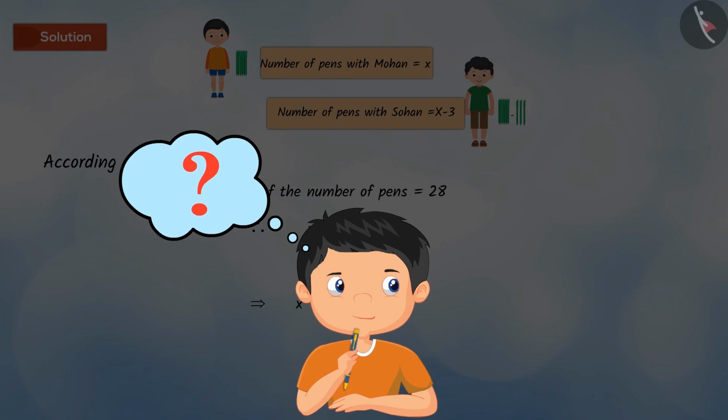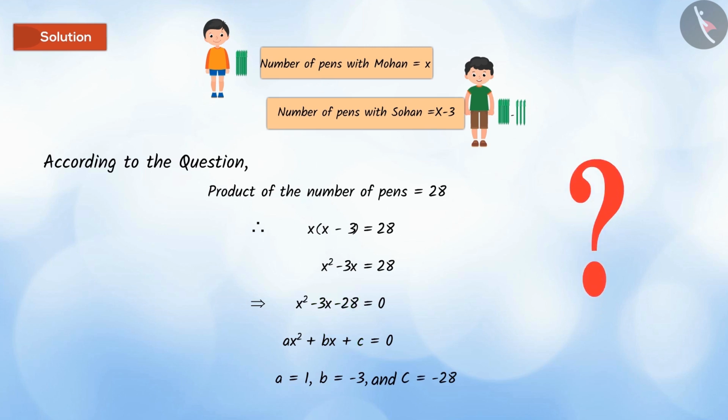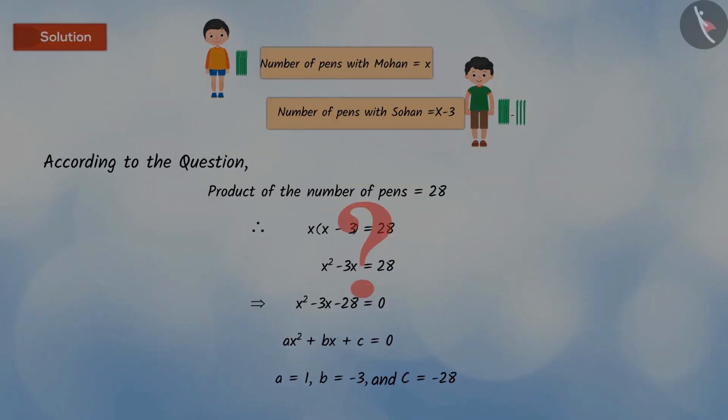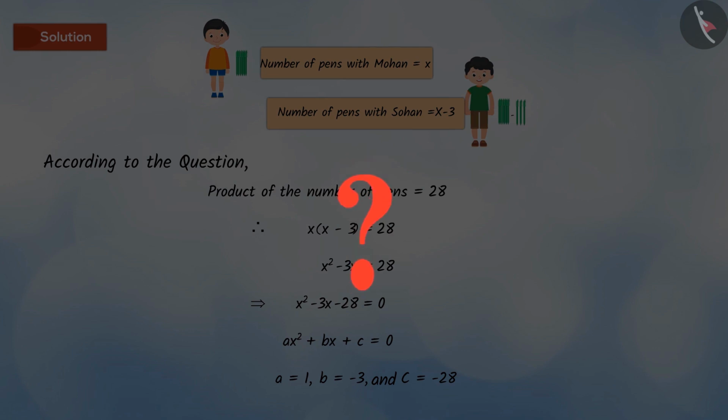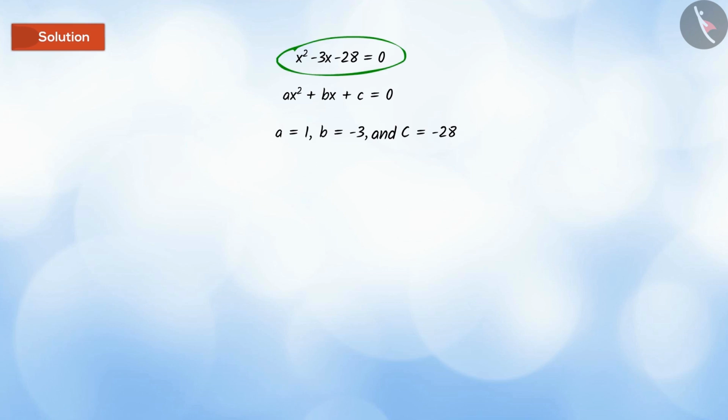Can you guess how to begin with the solution? Correct. First, we have to compare this equation with the standard form of the quadratic equation, which gives us the values of a, b, and c. What do we have to do now? Now, we have to find out the nature of the roots to check the possibility of the situation given in the question. How can we determine the nature of the roots?